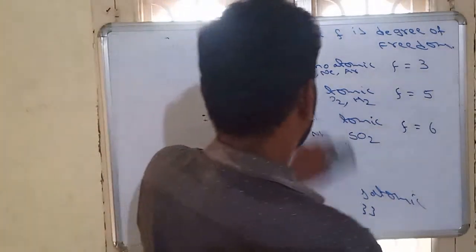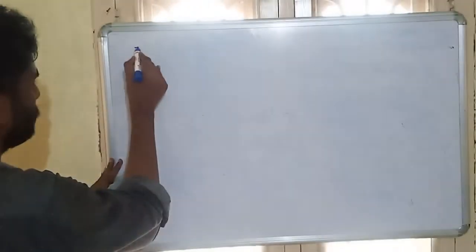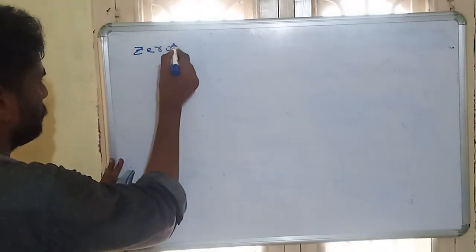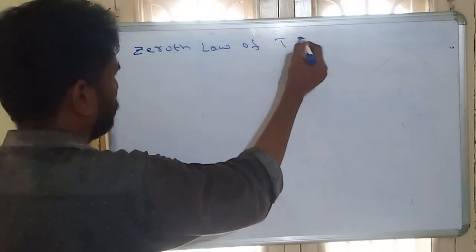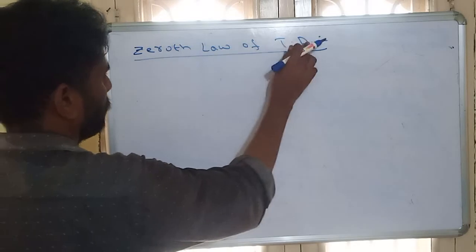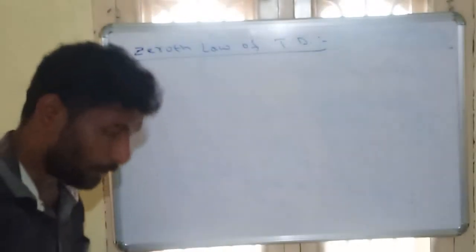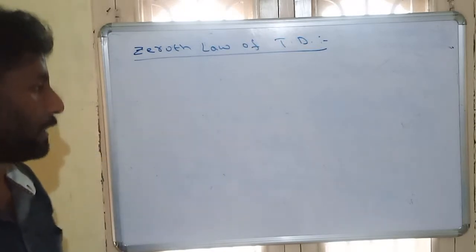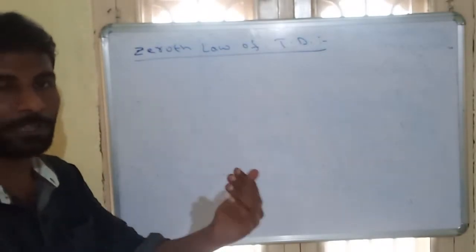You will see what the zeroth law of thermodynamics is. The zeroth law of thermodynamics states that when two systems or two bodies are in thermal equilibrium with the third body